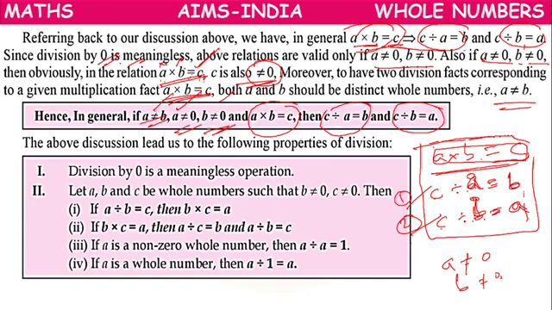Under this condition, one multiplication fact can be written as two division facts.